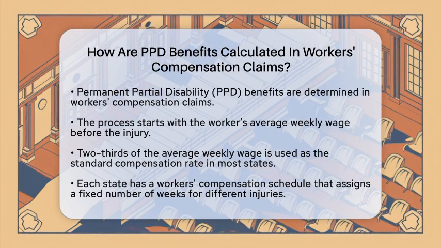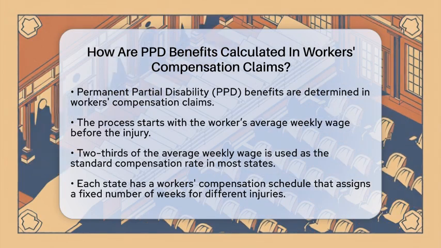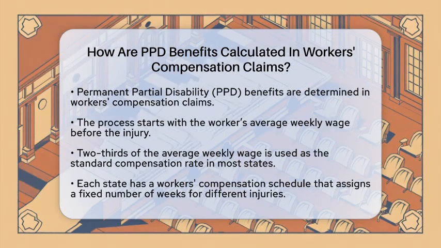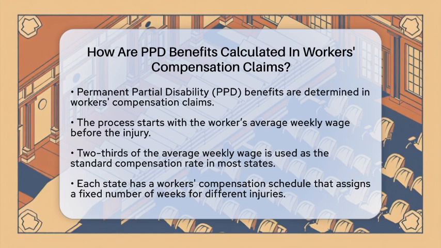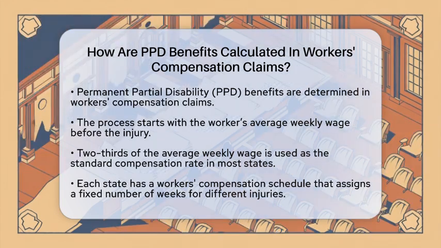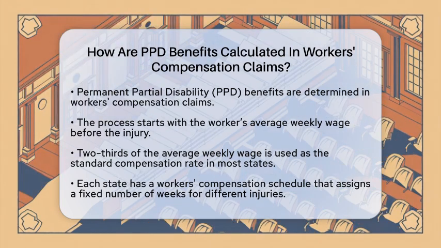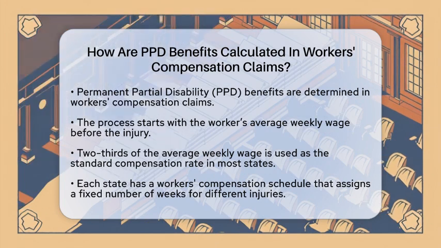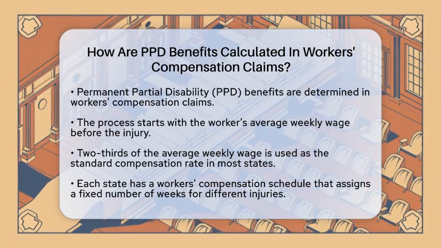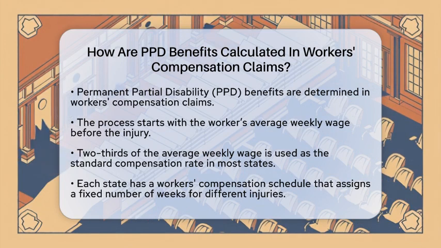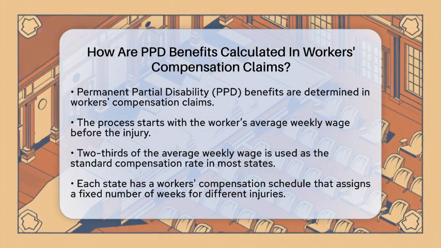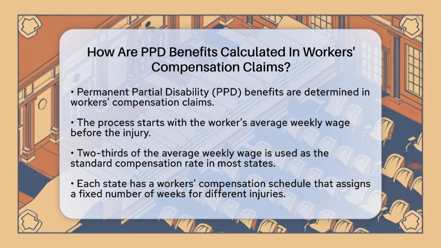First, the calculation begins with the worker's average weekly wage before the injury. This is a critical starting point because it sets the foundation for the benefits. Next, you take 2/3 of that average weekly wage. This fraction, which is approximately 66 and 2/3%, is the standard compensation rate used in most states.